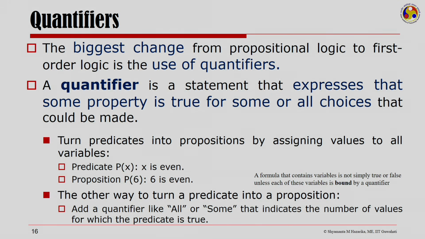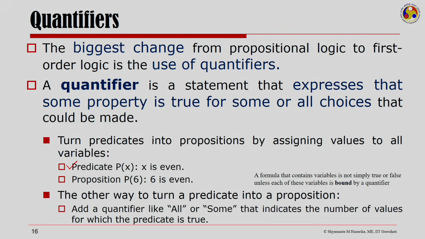So, it turns predicates into propositions by assigning values to all the variables. Here is a predicate P of x to mean x is even, and if I instantiate x to 6, then I have a proposition P of 6: 6 is an even number.